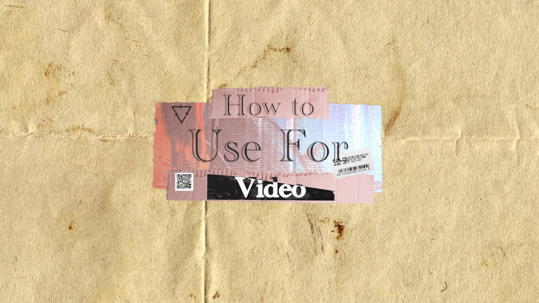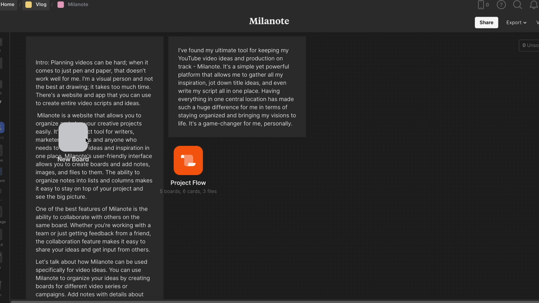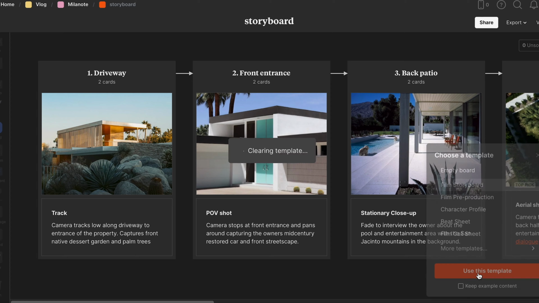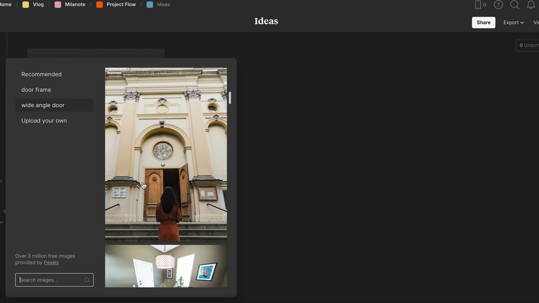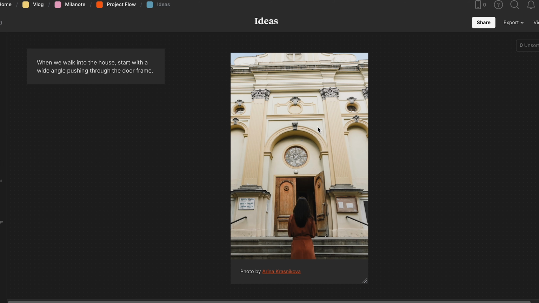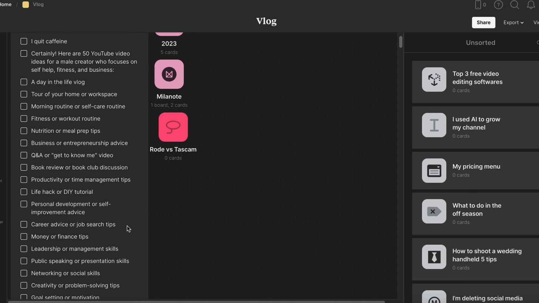Let's talk about how Milanote can be used specifically for video ideas. You can use Milanote to organize your ideas by creating boards for different videos, series, or campaigns. Add notes with details about the video such as the concept, script, and even visual references. You can also add images and files to your notes, making it easy to reference visual inspiration or even store relevant research. For me, I've found my ultimate tool for keeping my YouTube video ideas and production on track.